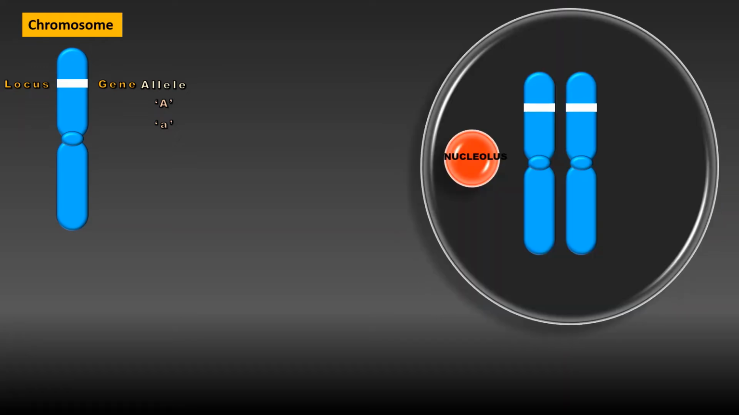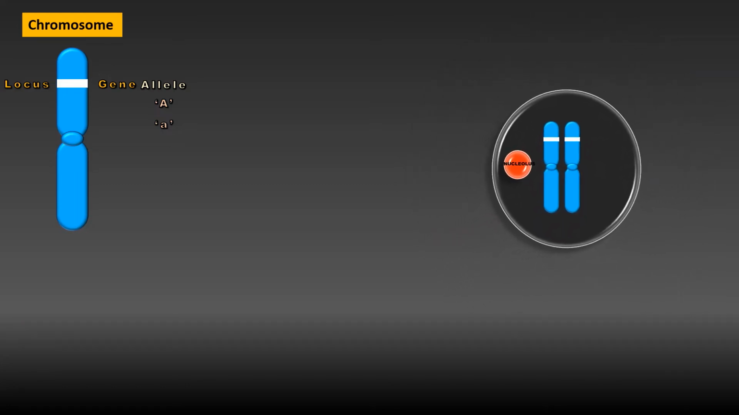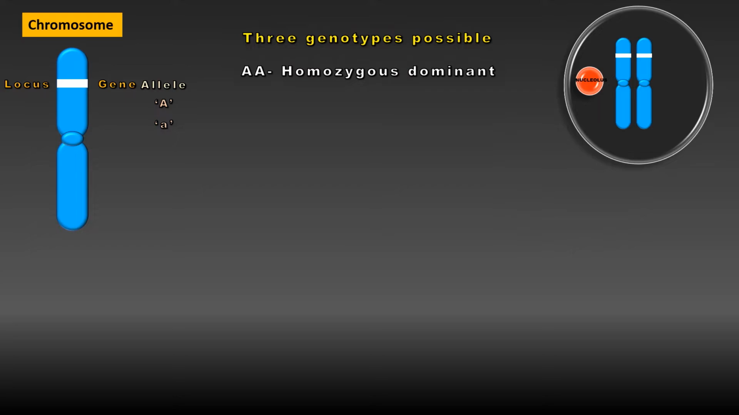So this gene will have three types of combinations. The three combinations are, first is capital A capital A, these are homozygous dominant individuals. Capital A small a are heterozygous dominant individuals, whereas small a small a represent homozygous recessive individuals.